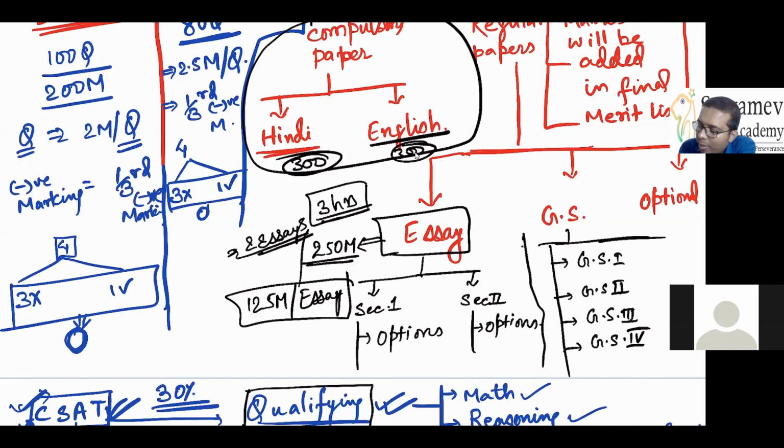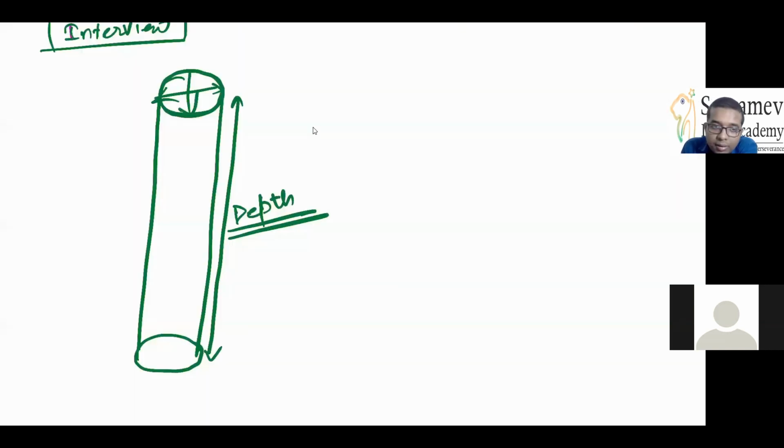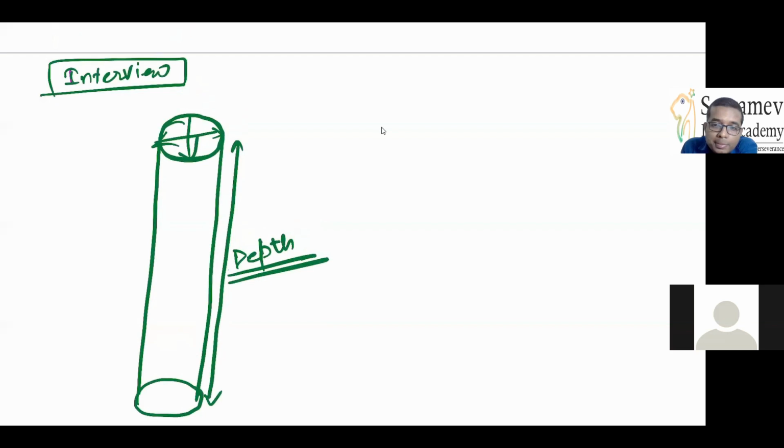This is the preparation for the interview, this is the depth in the interview. You should understand it. This is a very important idea, how to study here.